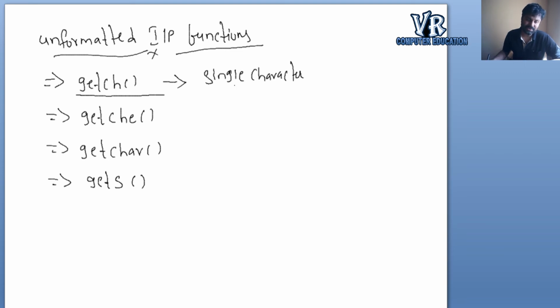So it will receive input from the keyboard, and that received input will be immediately displayed on the console without pressing any enter key. So that is the use of getch.